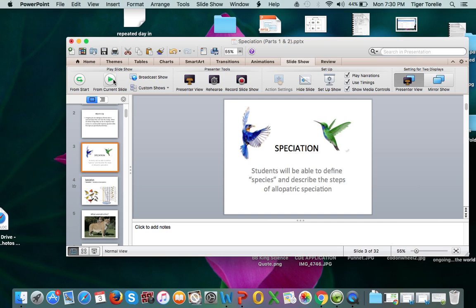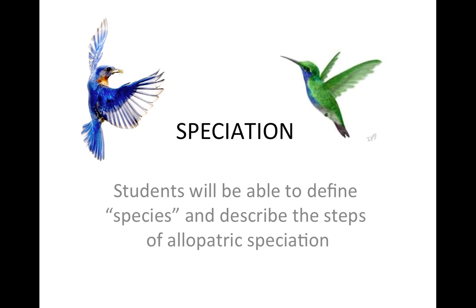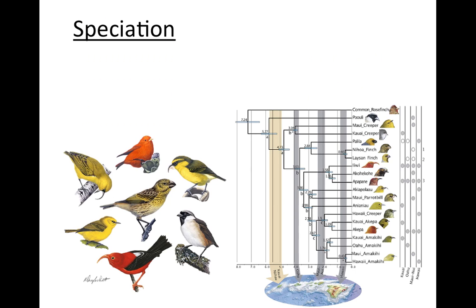Today we're going to be talking about speciation. And speciation is the last bit of information you're going to get before we just start reviewing for the test, which will be this Friday. So let's start out with the definition. Speciation just means the creation or formation of a new species.